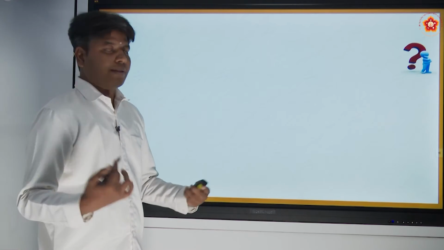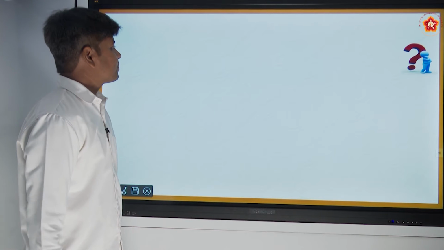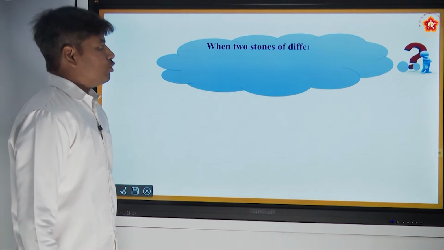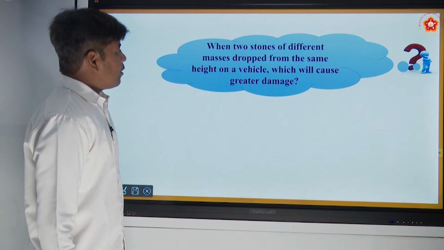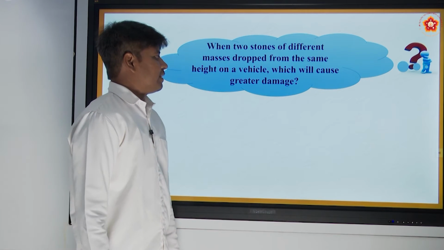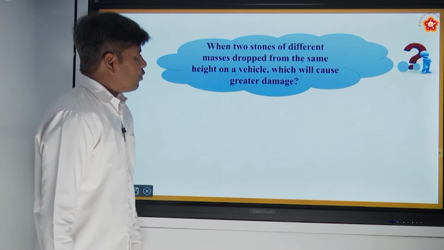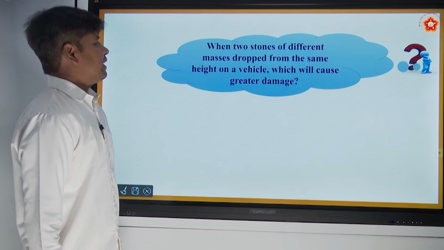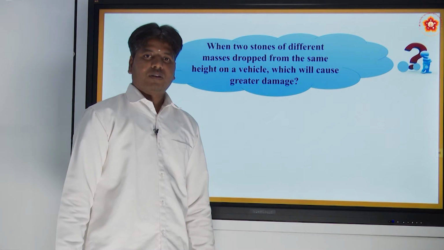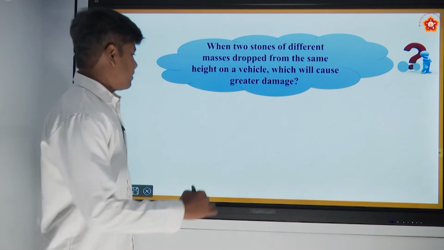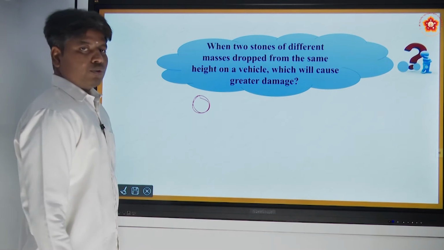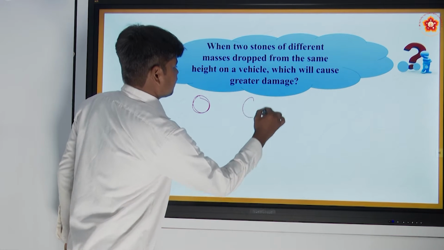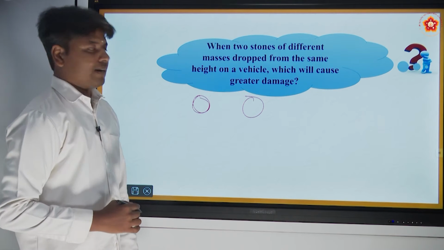Let us have a question for you. When two stones of different masses are dropped from the same height on a vehicle, which will cause the greater damage? So for example, take two stones of different masses.